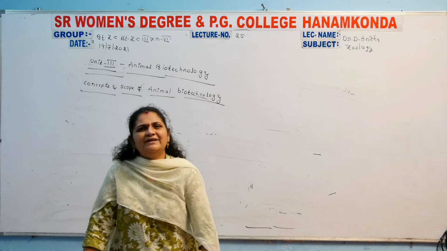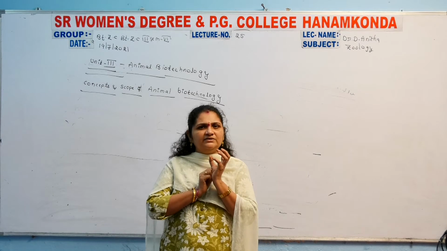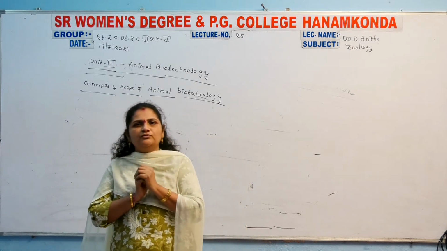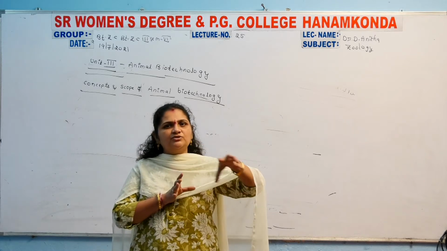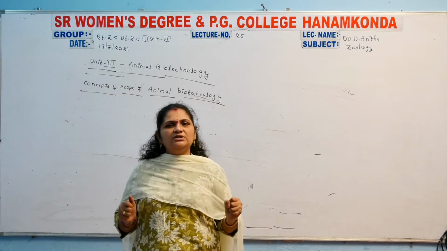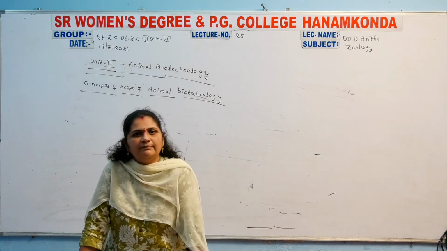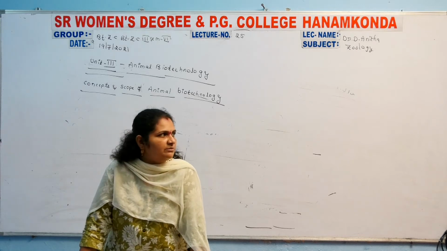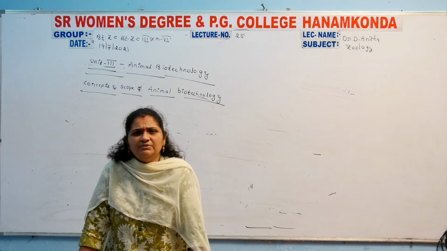These new techniques are mainly helpful because they are connected with living organisms. That's why it is called biotechnology. The technology is also about animals, the animal biotechnology. It makes a great impact on the survival rate of human beings. It is going to increase the survival rate of human beings, so it plays a major and crucial role in the survival rate of human beings.